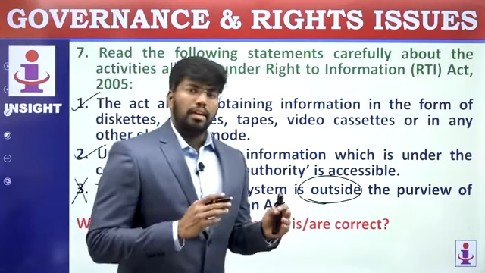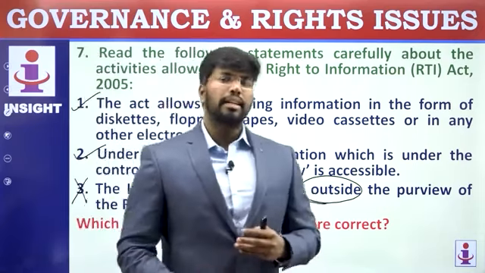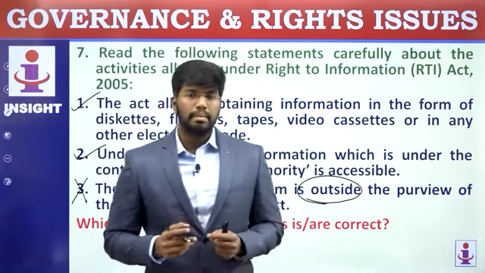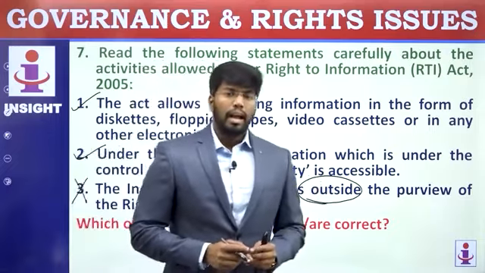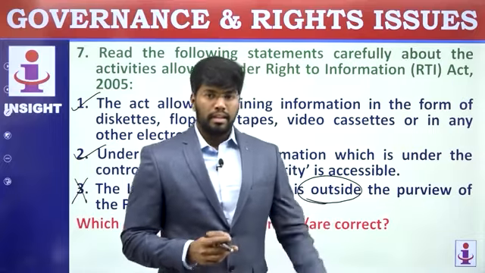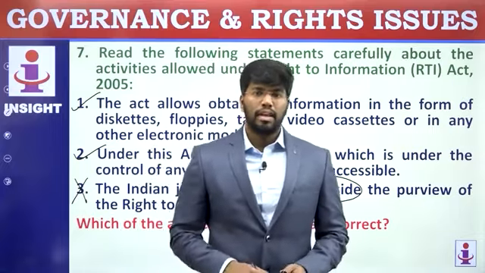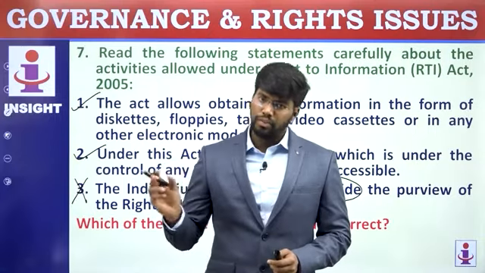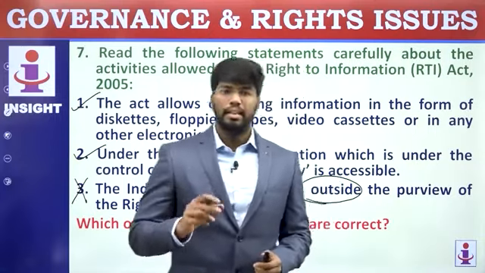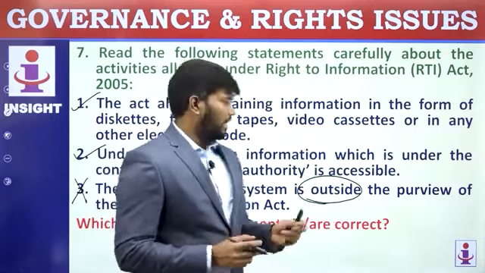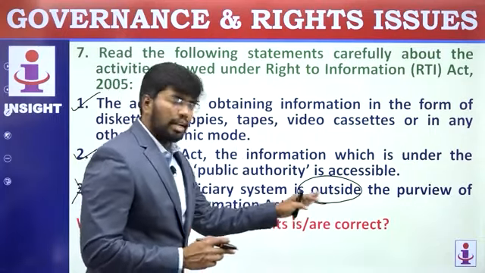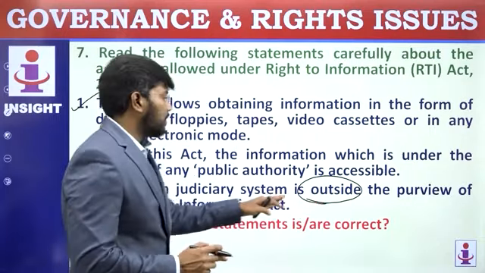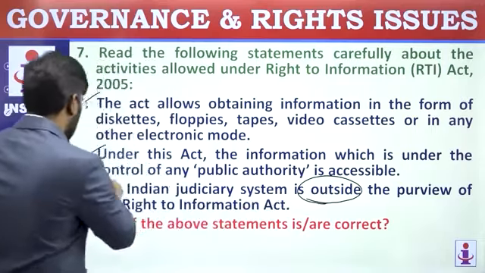Though judiciary doesn't share the details as such demanded in RTI, they come under the ambit of the Right to Information. And moreover, even the Chief Justice of India, Ranjan Gogoi, told that the office of the Chief Justice of India is under the ambit of RTI. But they call for independence. But as such, if they ask whether the judiciary is under the purview of RTI, yes, it's under the purview, not outside the purview. So, remove the third option.